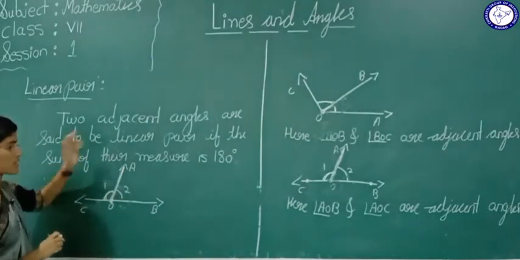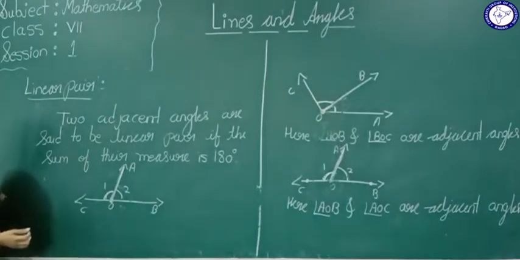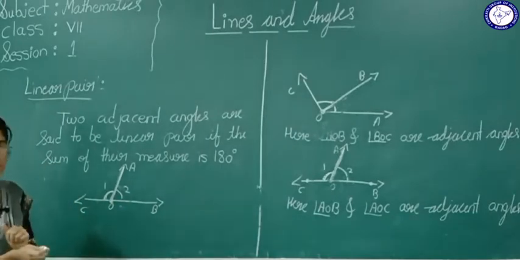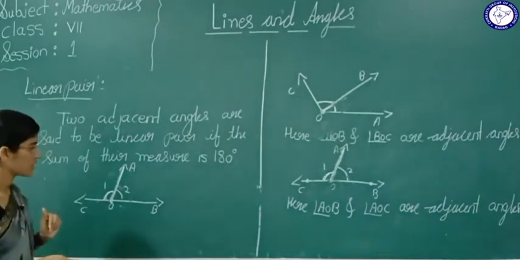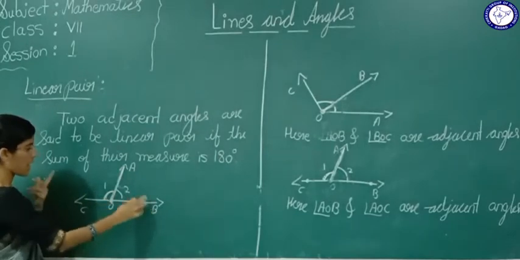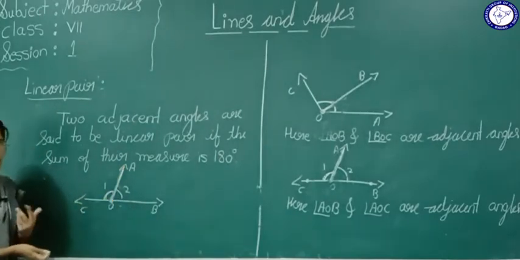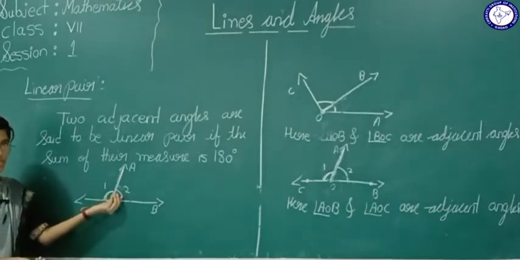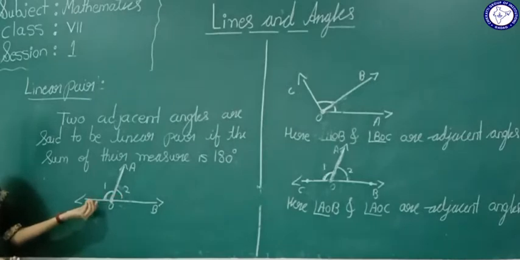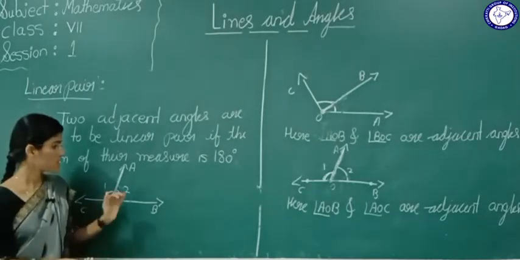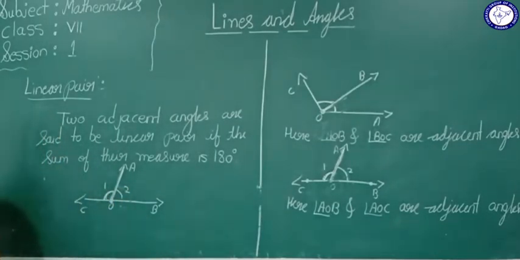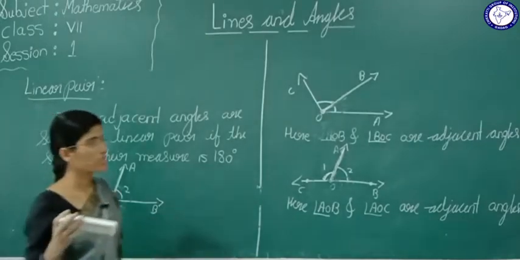Yes? Such angles are called what? Adjacent angles. So linear pair means if the sum of the adjacent angles is 180 degrees, then such angles are called linear pair. Here angle AOB and angle AOC is nothing but a linear pair, because the sum of the two adjacent angles is 180 degrees, then such angles are called what? Linear pair. Okay. So this is about this definition. So next we are going to see vertically opposite angles.